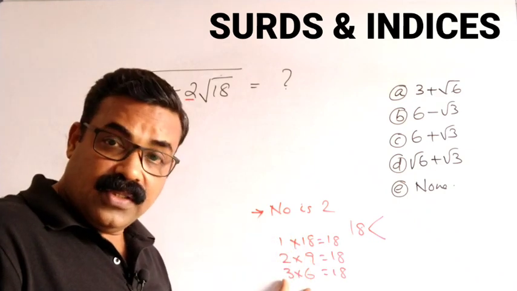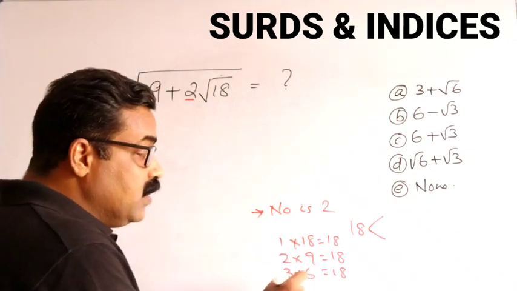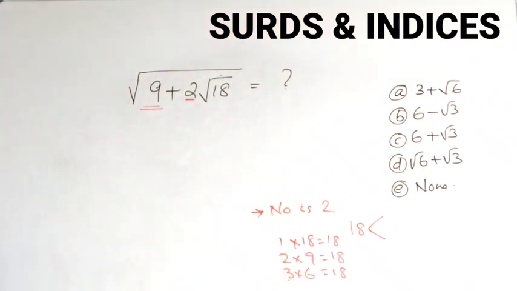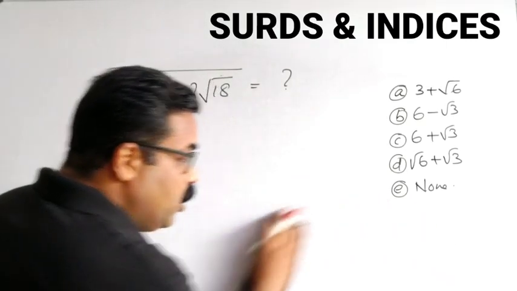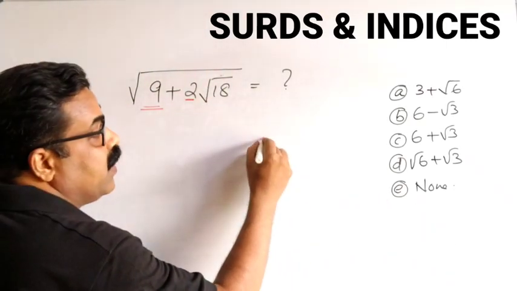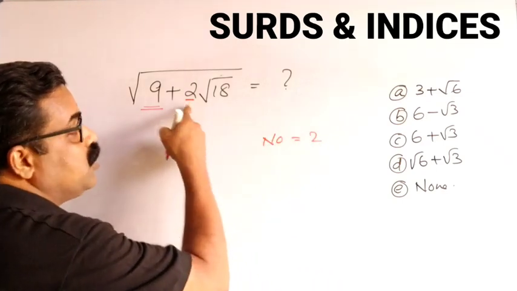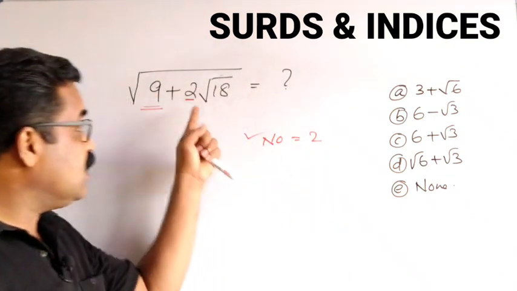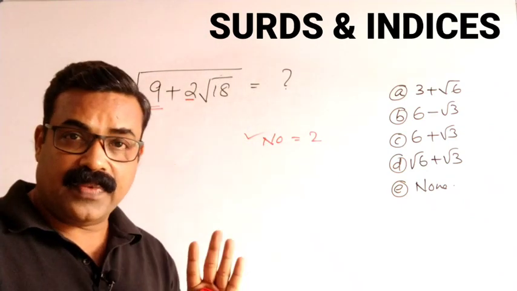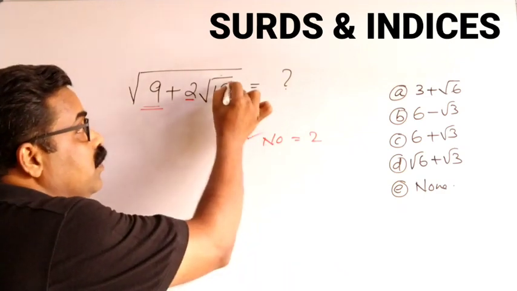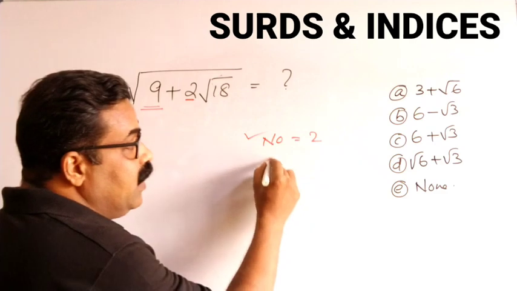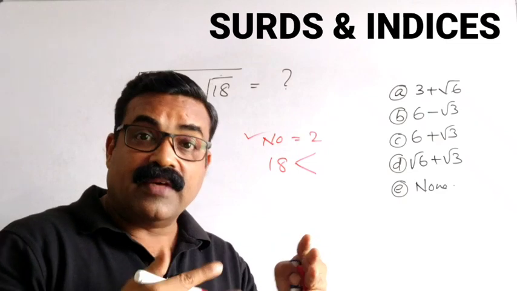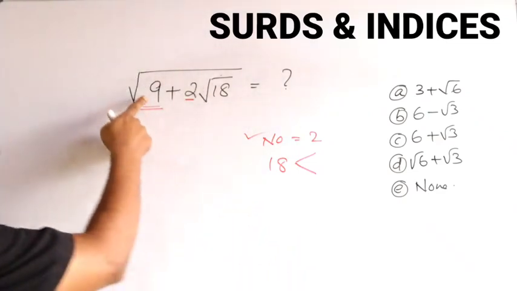Select 2 factors in such a way that when you add them, you get this number 9. First, ensure that this number is 2. Second, split 18 into two factors which, when you add, you should get 9.